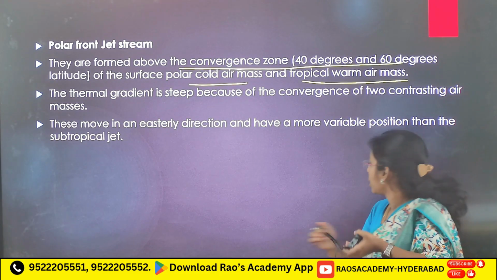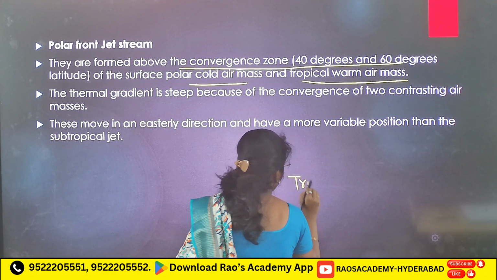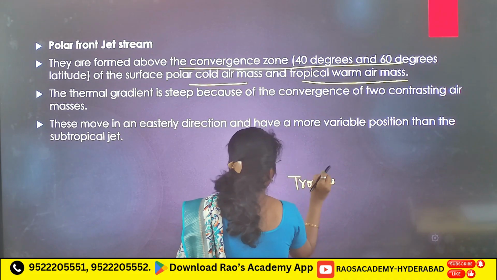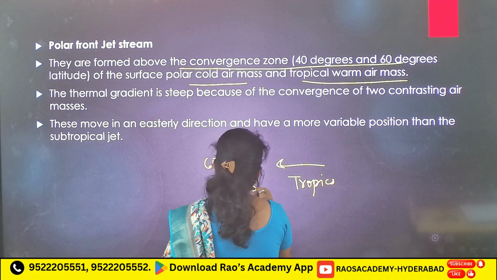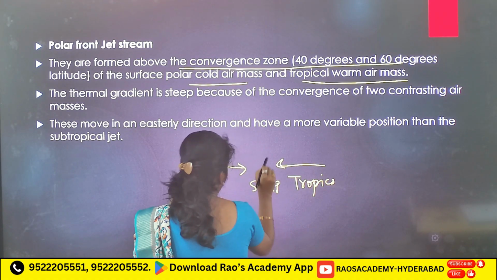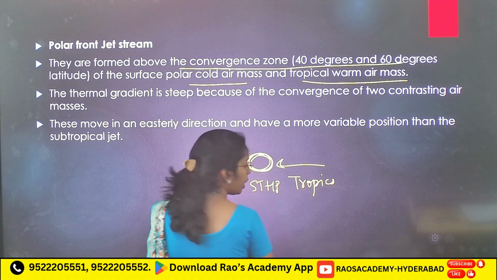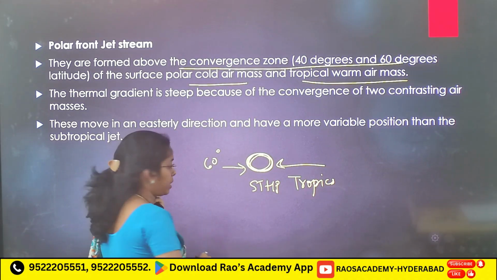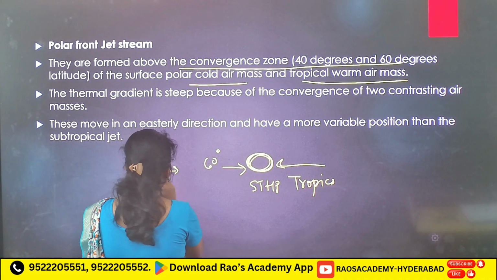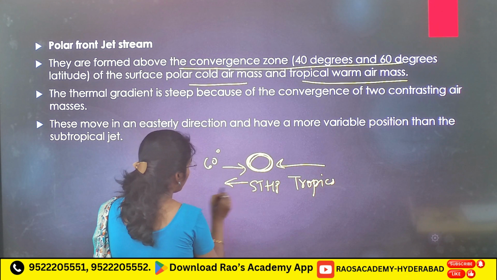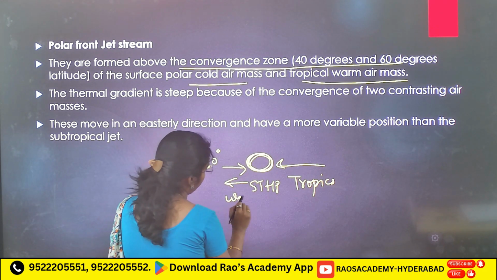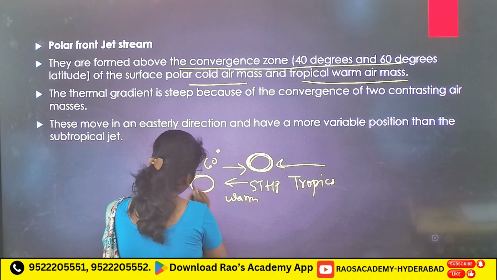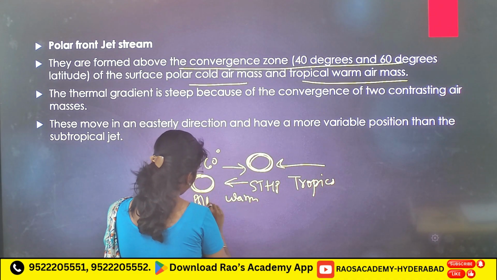So here warm, and from 60 degrees, here at the subtropical high pressure belt you will see the subtropical westerly jet stream. Here from 90 degrees, and from here warm air, cold, warm. Here you will see the polar front jet stream.